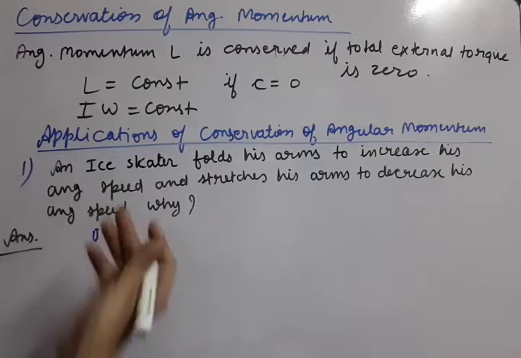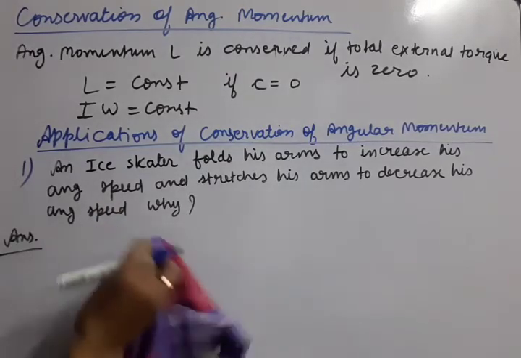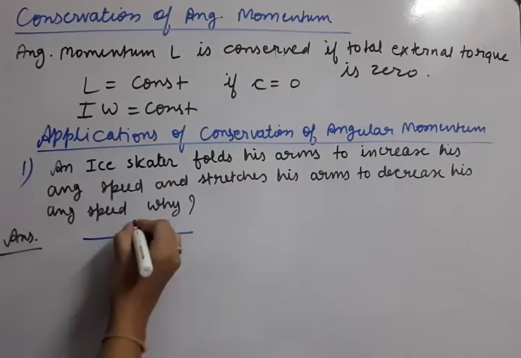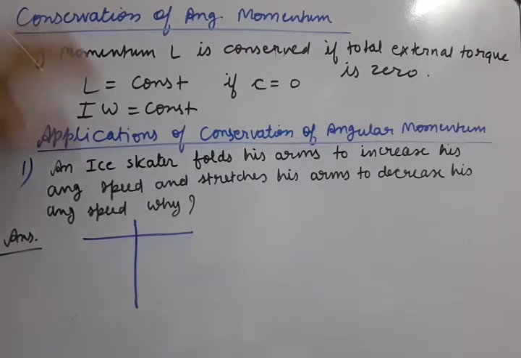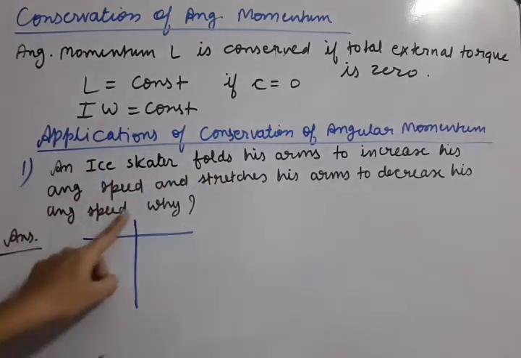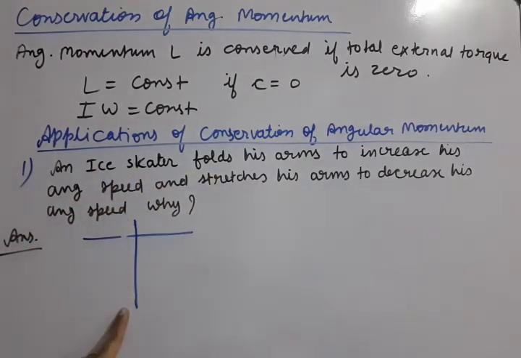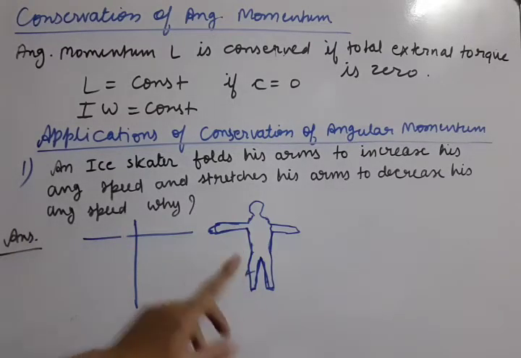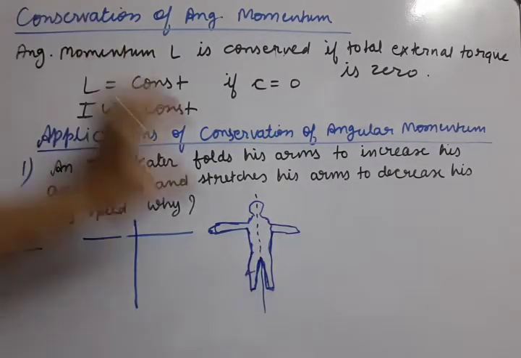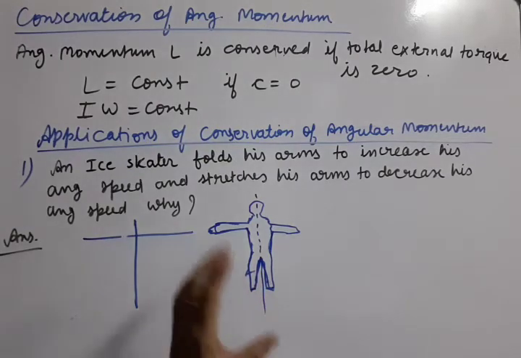Suppose we draw a person, an ice skater. I want the folding of the arms. Suppose this is the center axis of the body and these are the arms. Now you see that an ice skater is rotating on his own axis. This is the central axis or axis of rotation, and the person is rotating about this axis.